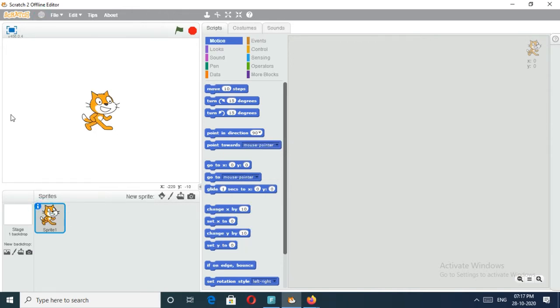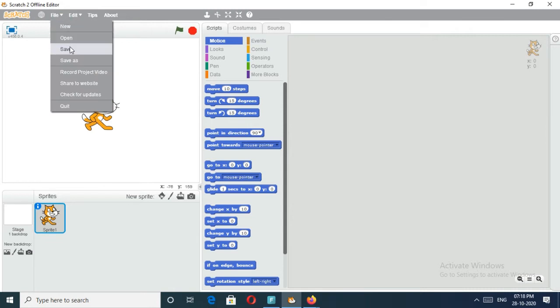Then the next one is the file menu. What is the use of the file menu? Do you know? If you want to start a new file, you can use the New option. After creating your program, if you want to store this file to the computer, we need to save it so that we can take it again. For that purpose, we are using this save button. If you use this option, we can save your file after completing your program writing. And we can give names to save your file.